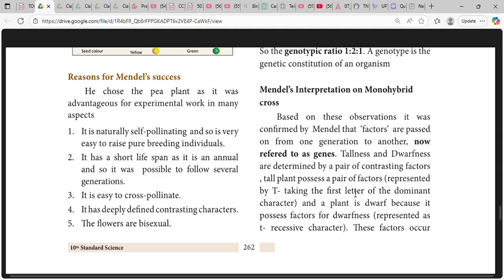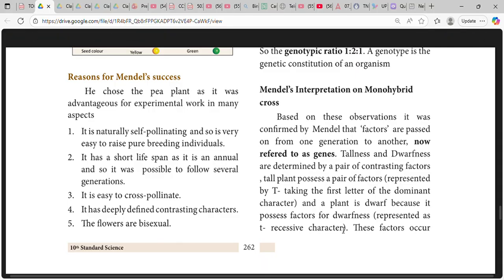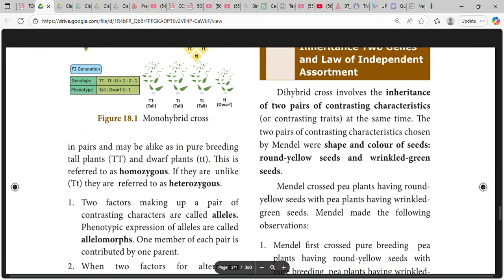A tall plant possesses a pair of factors represented by T, taking the first letter of the dominant character, and a plant is dwarf because it possesses factors of dwarfness represented as t, the recessive character. These factors occur in pairs and may be alike, as in pure breeding tall plants TT and dwarf plants tt. This is referred to as homozygous. If they are unlike, Tt, they are referred to as heterozygous.